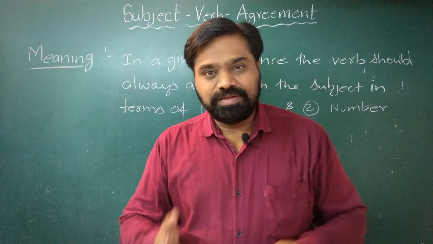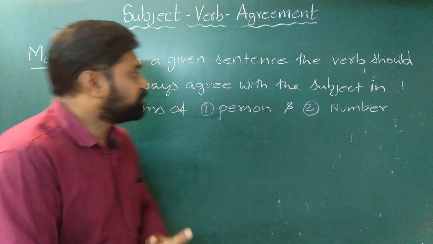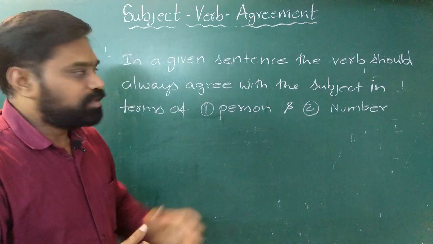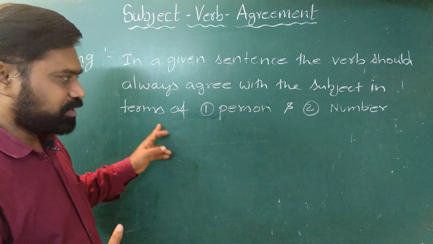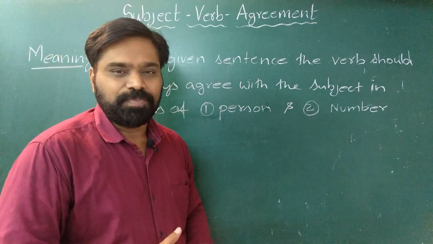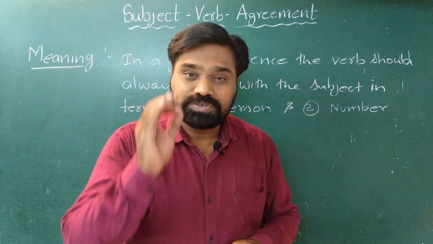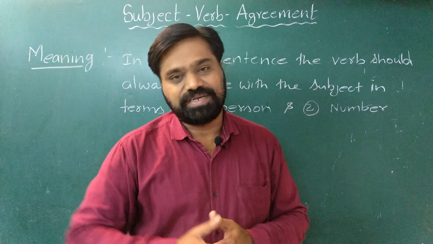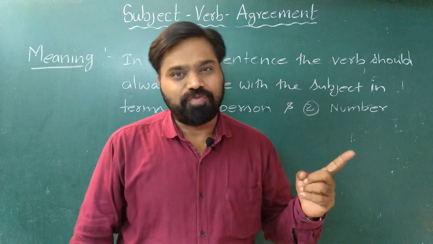To start with, let us see what we mean by subject-verb agreement. In a given sentence, the verb should always agree with the subject in terms of person and in terms of number. Now friends, we all know that the subject is the most important thing in a given sentence. It is the subject who decides the verb to be followed.